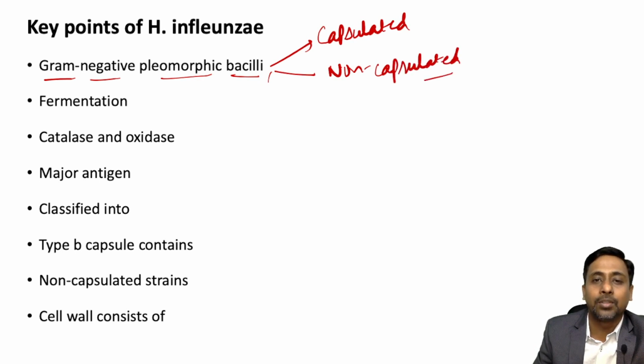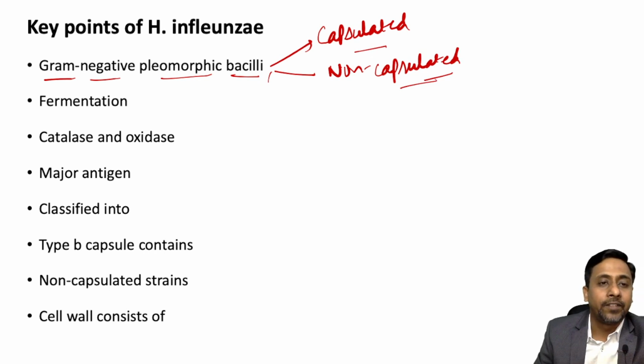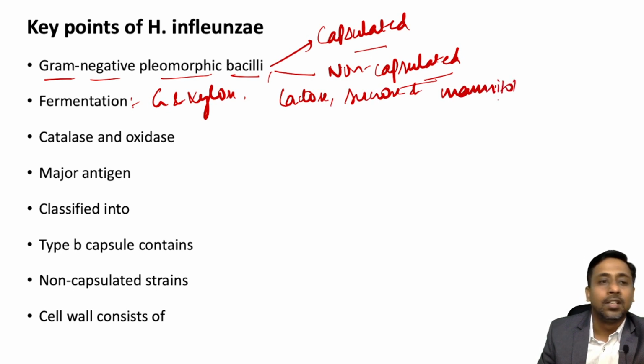As far as fermentation is concerned, it can ferment glucose and xylose, but cannot ferment lactose, sucrose, and mannitol. And remember this: catalase and oxidase are positive for Hemophilus influenzae.